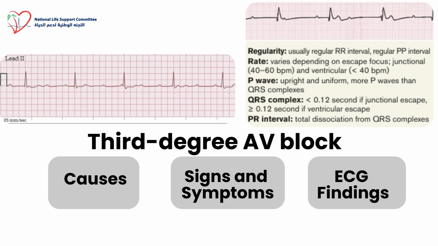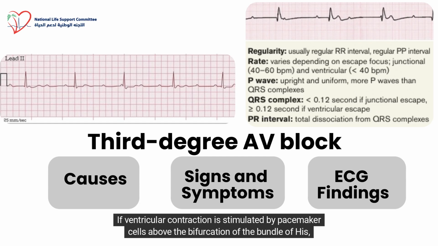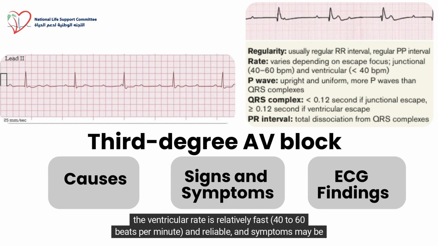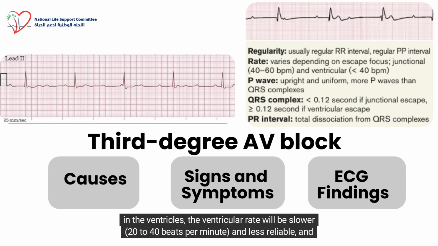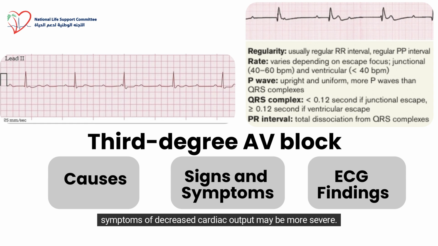Signs and symptoms. If ventricular contraction is stimulated by pacemaker cells above the bifurcation of the bundle of His, the ventricular rate is relatively fast, 40 to 60 beats per minute, and reliable, and symptoms may be mild, such as fatigue, orthostatic hypotension, and effort intolerance. However, if ventricular contraction is stimulated by pacemaker cells in the ventricles, the ventricular rate will be slower, 20 to 40 beats per minute, and less reliable, and symptoms of decreased cardiac output may be more severe.